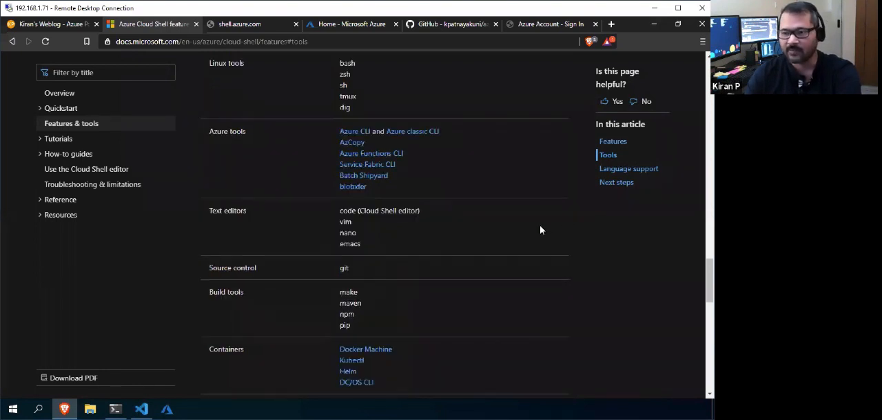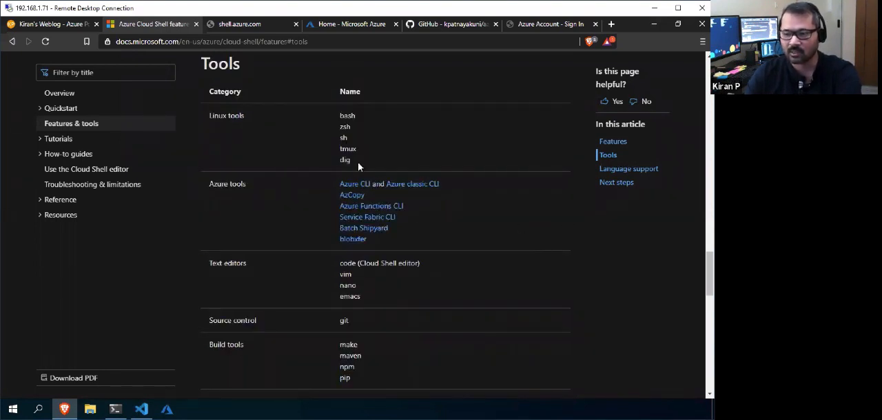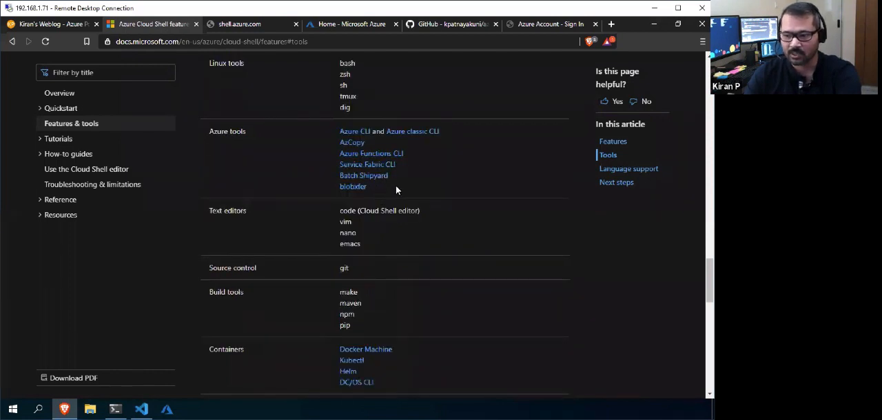With these tools, it has all the Linux tools and also the Azure tools, like Azure CLI, Azure PowerShell, Azure Functions CLI and Service Fabric. You name it, it will be there.